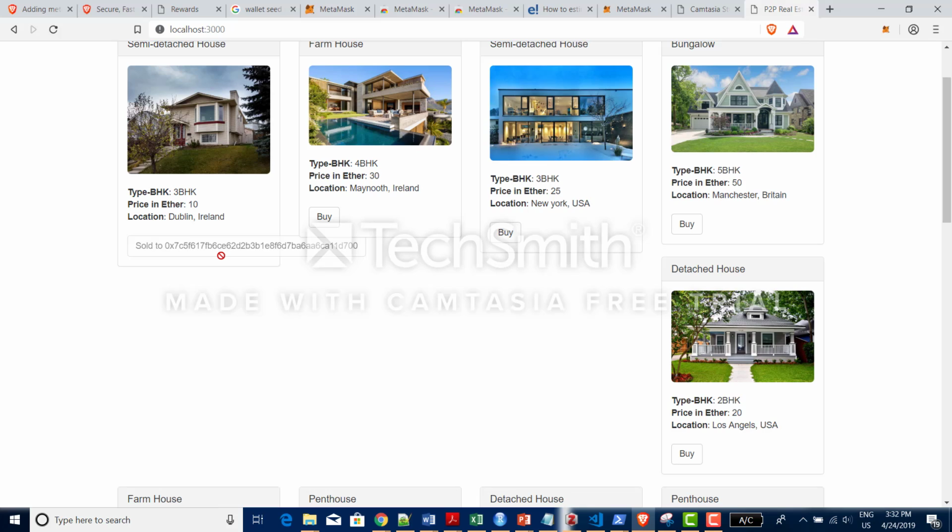So anyone on any platform trying to buy that particular house will see it stored as owned by this address owner. No one can claim the ownership of that property, or buy from the previous owner. The ownership has been changed to the customer who recently bought this house.